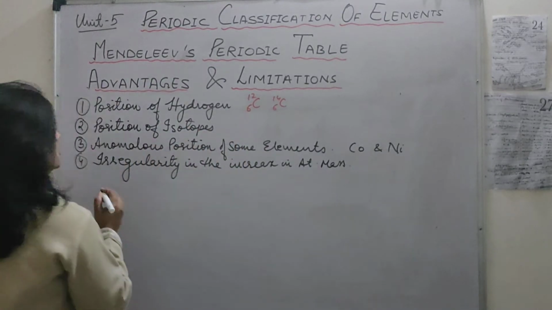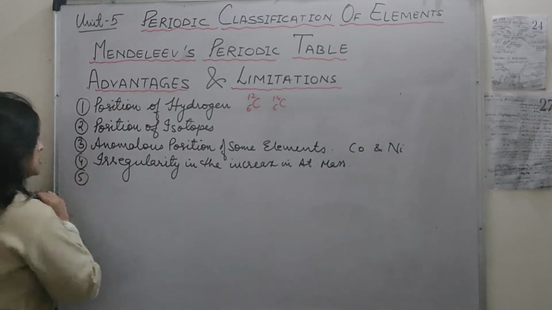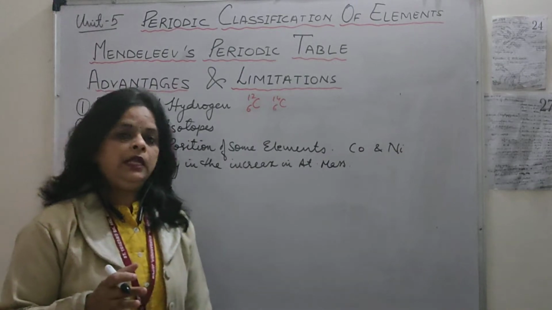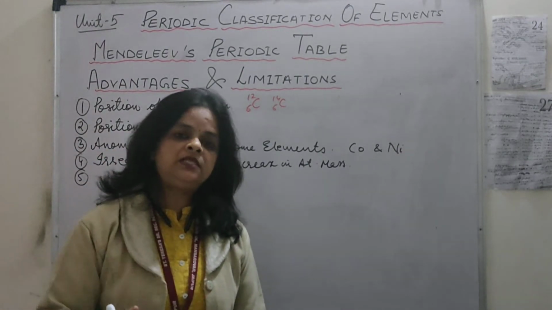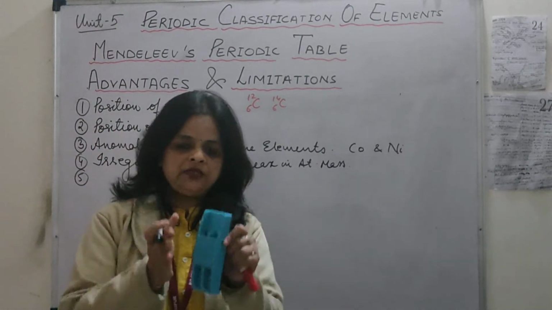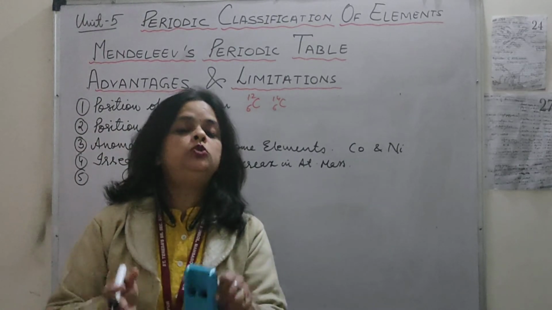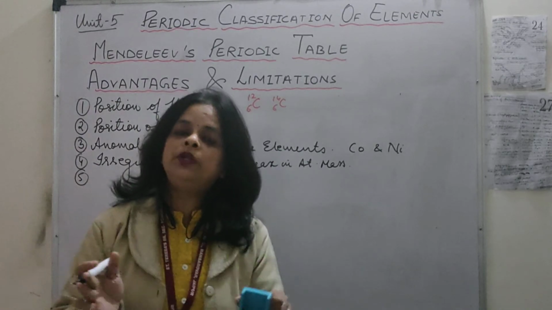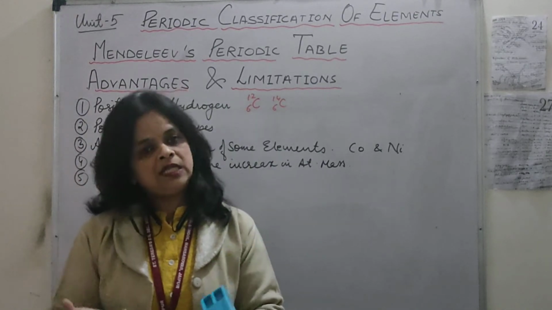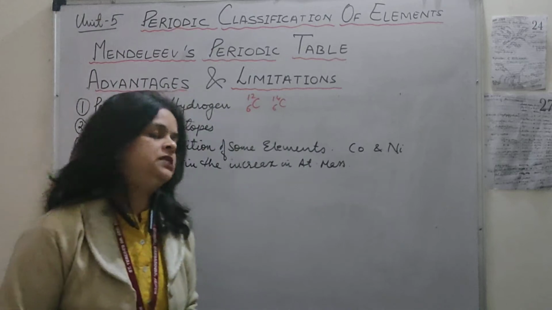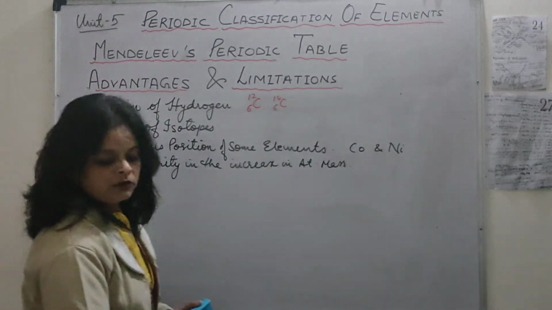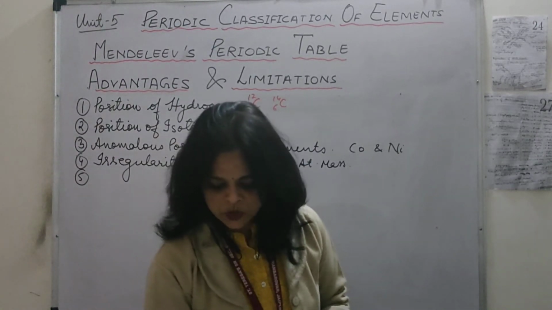So there was no regularity, and this irregularity was even higher in the case of heavier elements. Now, the next limitation was that dissimilar elements were placed in the same groups. He divided one group into two subgroups, and the elements of these two subgroups had no relation at all, but still he placed them together. I will give you one example. First I will write down the language we will write over here, students.